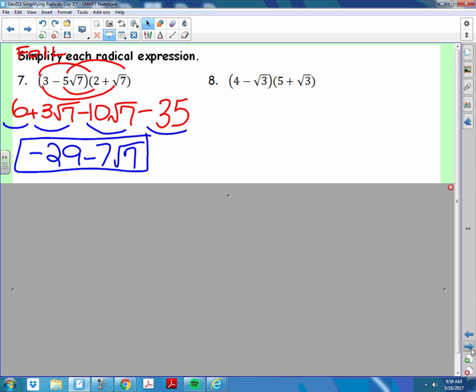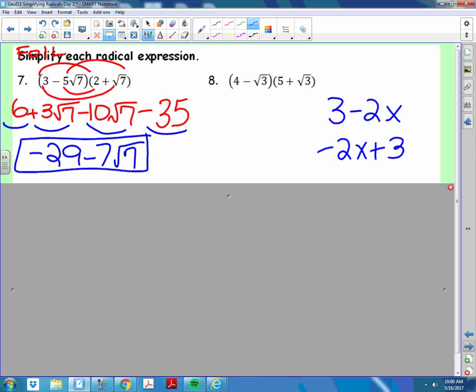Now the obvious question is, could I have written negative 7 root 7 minus 29? Can I? What do we learn about the order of terms? If I have 3 minus 2x, it's the same as what? Negative 2x plus 3. Remember, the sign belongs to the number after it. I don't care. On a standardized test, it's really going to be determined by who makes your test, looking at your answer choices. So just know, I'm grading it and I'm good either way.